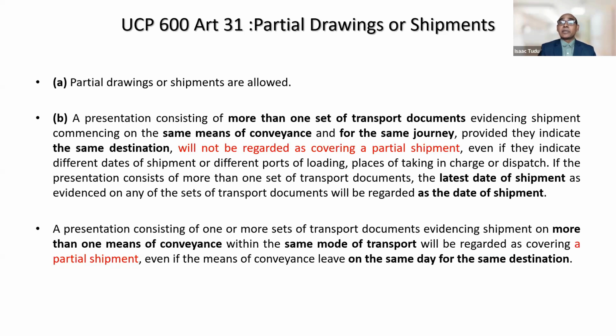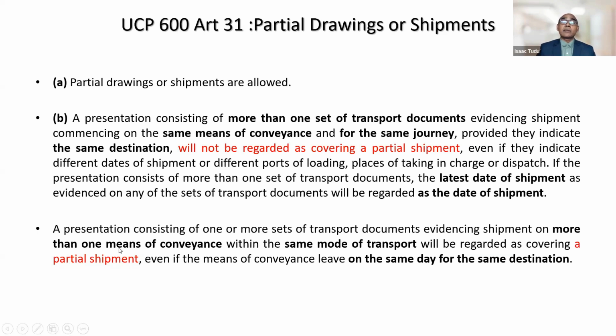Then it will be a case of partial shipment, even if the on-board notation in both sets of bills of lading is the same, going for the same destination. But why do we treat this as a case of partial shipment? Because more than one means of conveyance has been used within the same mode of transport.